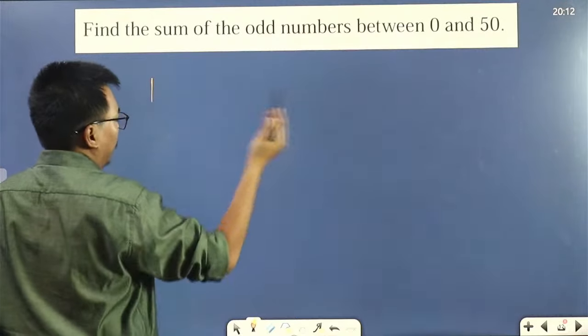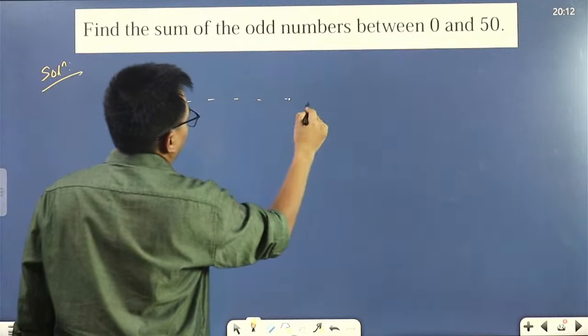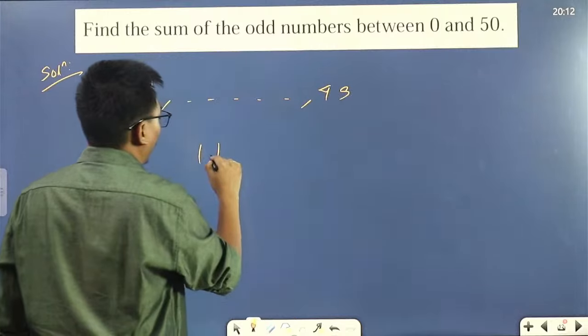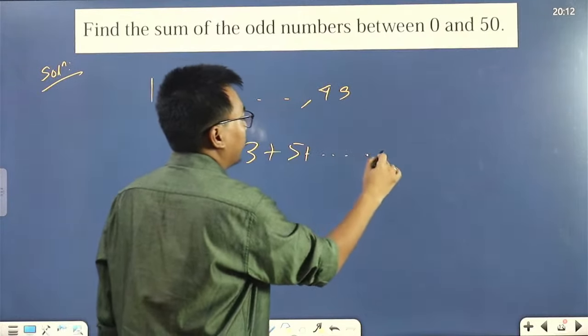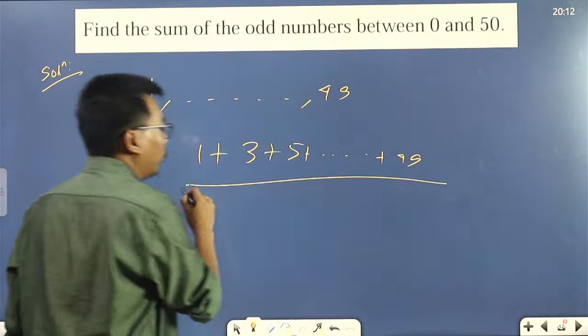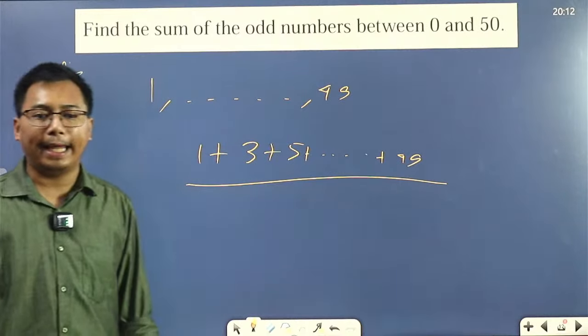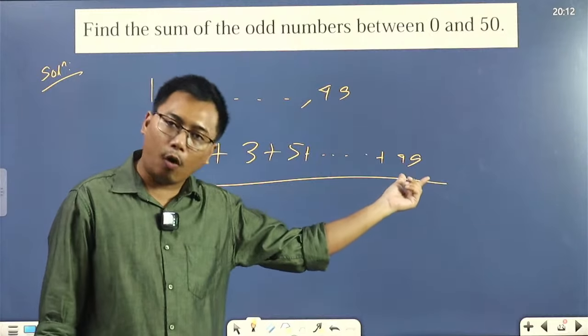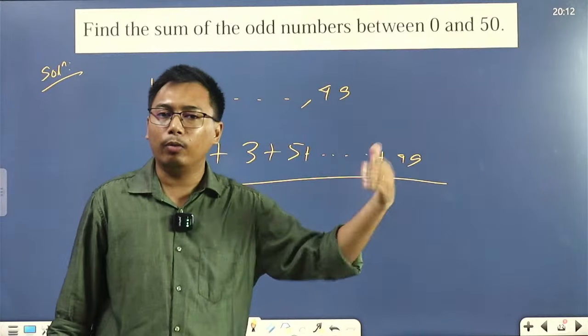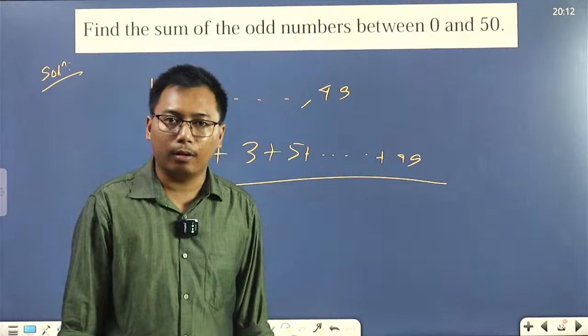So the first odd number will be 1 and the last one will be 49. So 1 plus the second odd number 3, the third odd number 5, and so on up to 49. If we add all these odd numbers from 1 to 49, how much will we get? This is our question. Alright?